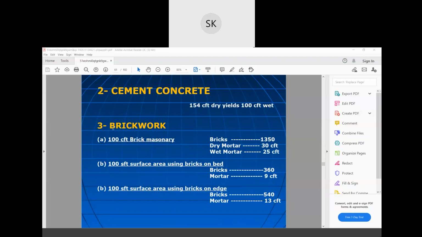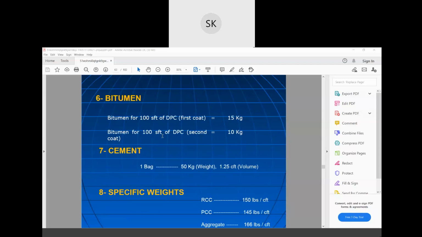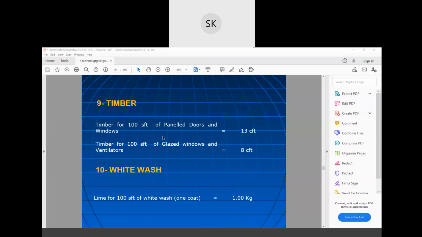Actually, here all the units are in CFT. In India we generally follow meter cube, right? For most work we use meter cube or meter square. They have used CFT, which is generally used outside India. I'll share a new PPT where you can go through units of measurement of different items.